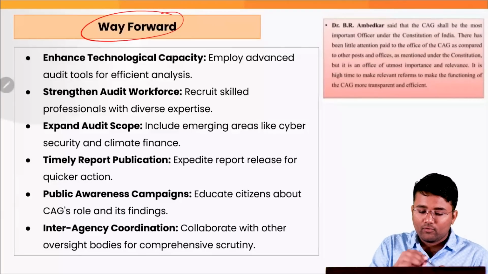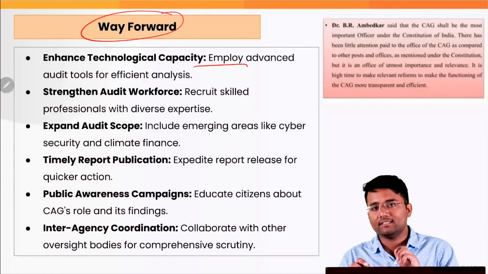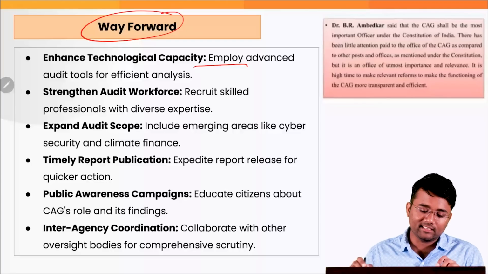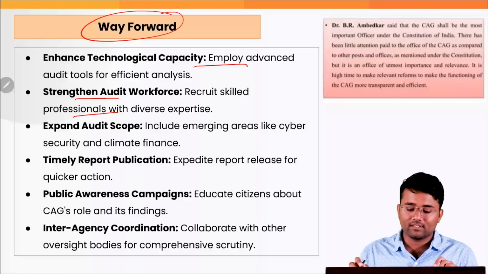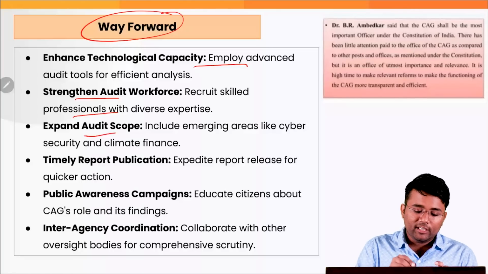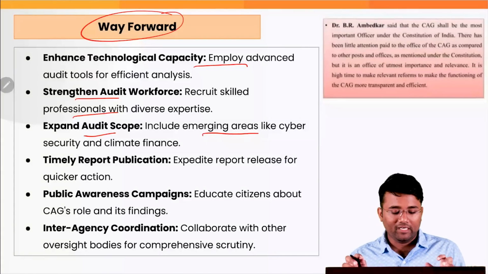So what is the way forward? First, there is need for enhanced technological capacity. We need to employ the advanced audit tools for efficient analysis. We also need to strengthen the audit workforce, recruit skilled professionals with diverse expertise. Also, we need to expand the audit scope, include emerging areas like cybersecurity and climate finance. And also there is need for timely report publication.